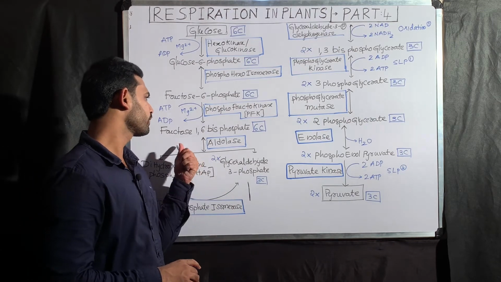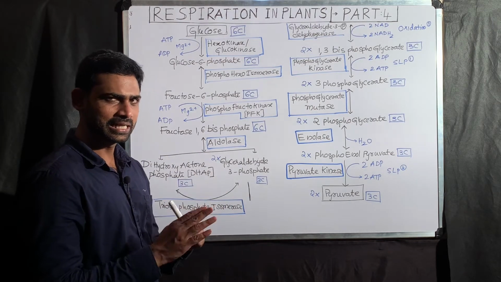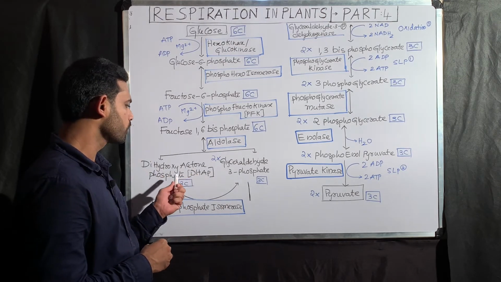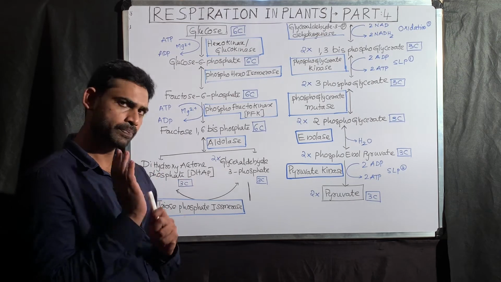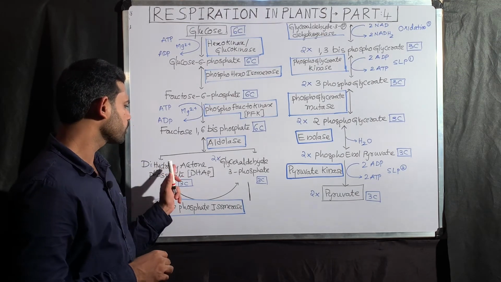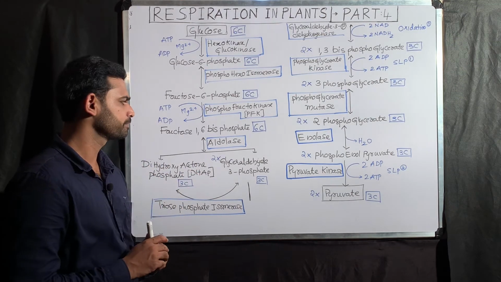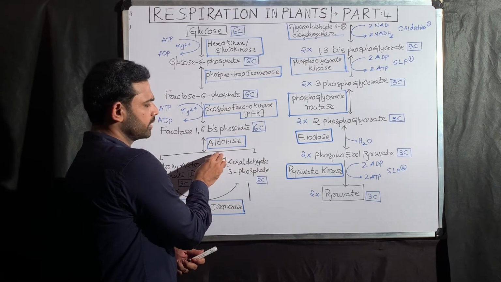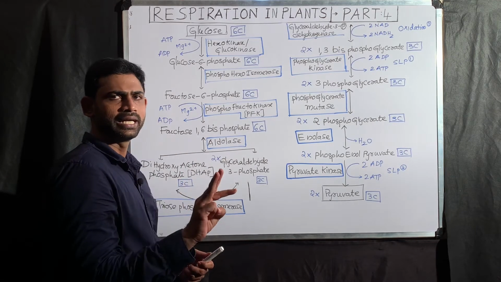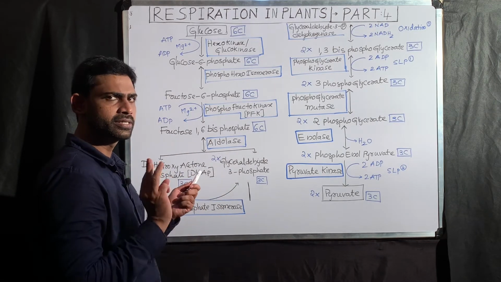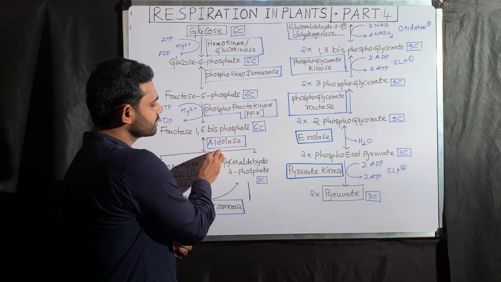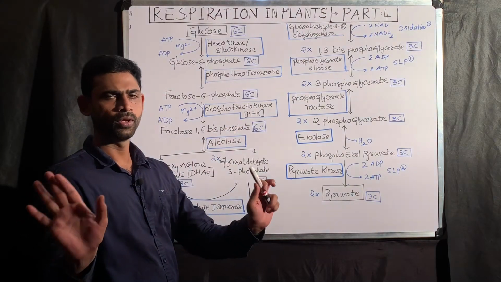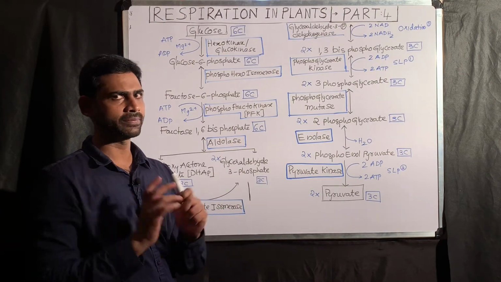The next one, fructose bisphosphate is cleaved into one molecule of dihydroxyacetone phosphate. Dihydroxyacetone consists of 3 carbons. Glyceraldehyde also consists of 3 carbons. So DHA consists of 3 carbons, glyceraldehyde consists of 3 carbons. So 3 plus 3, how many? 6 carbons. Overall there is no change in the number of carbons.